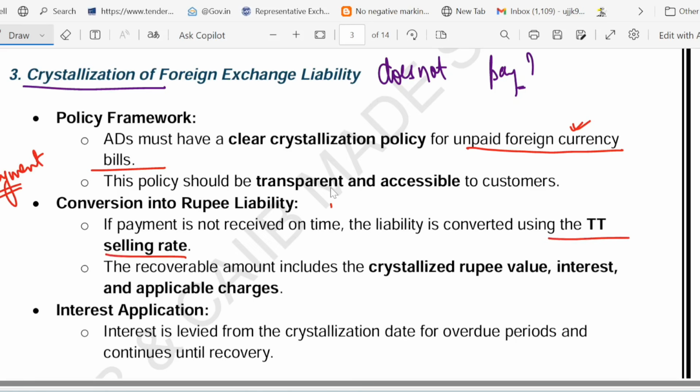You must keep in mind what happens during crystallization. If the buyer does not pay on time, then the crystallization concept comes into the picture. That means we have to convert the foreign currency liability into rupee liability, but at which rate? This question is asked. At the TT selling rate.